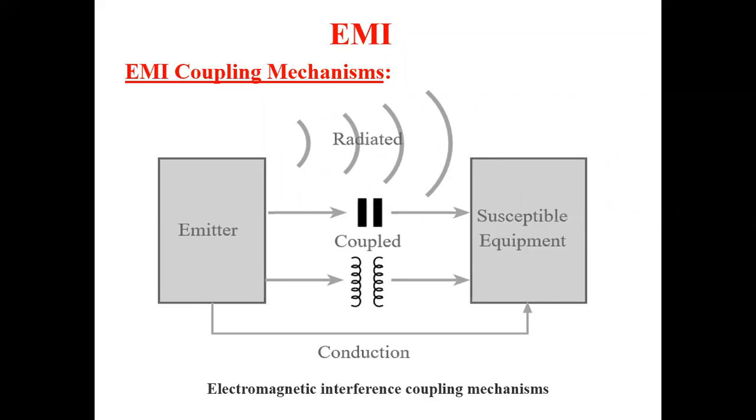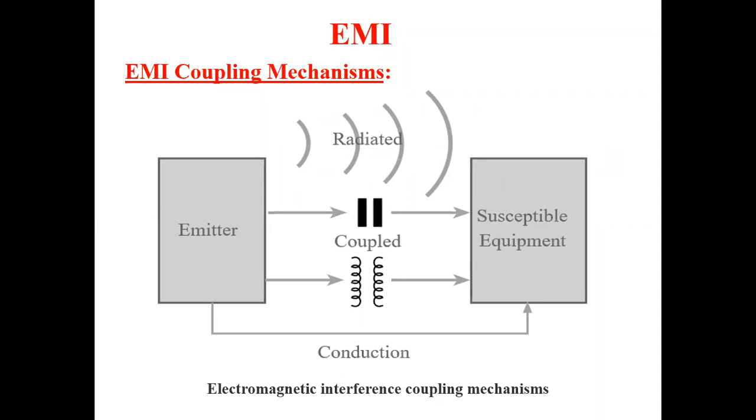Equipment is nothing but a receiver, and the emitter must be a transmitter. From transmitter to receiver, we should have a certain gap, and that gap is somewhat greater than a wavelength. If the gap is greater than a wavelength, that means the transmitter radiates the energy. It may radiate the wanted signal or it may radiate the unwanted signal also. And the equipment is nothing but a receiver which may receive both types of signals.